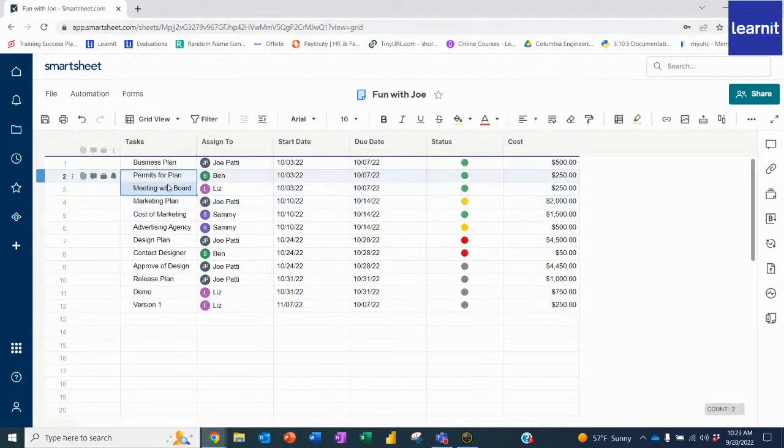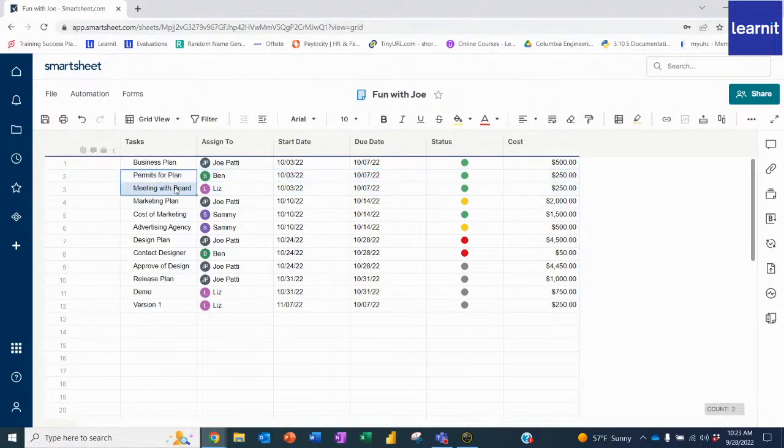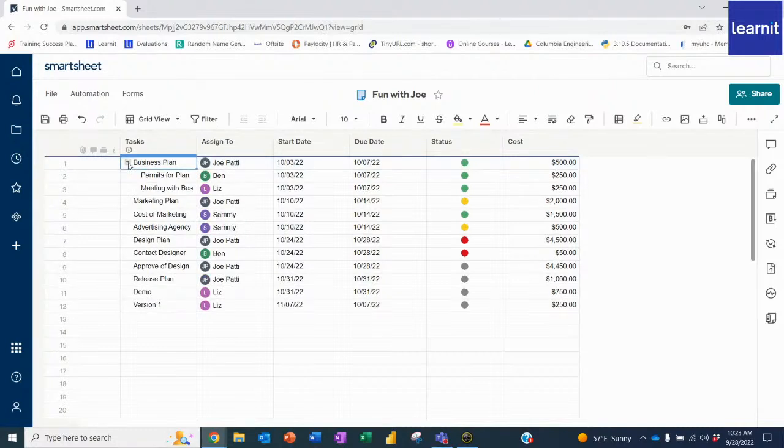So I'll select these two, right? And you can select all of them, or you could just select these two, whatever you like. You can even move between a list. And I'm going to make this indented. So I'm indenting this, so when I click like that, you'll see here, now I have an expansion or a collapsation here. And these two are now living under business plan.